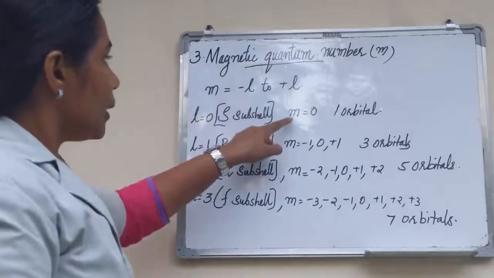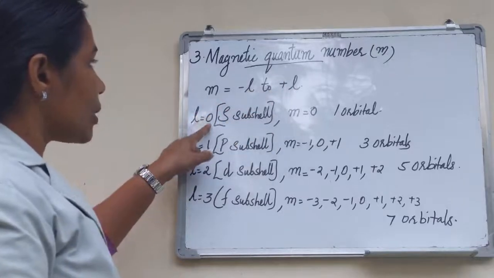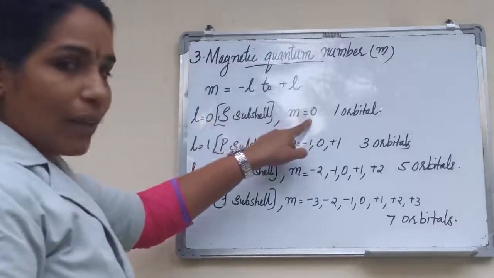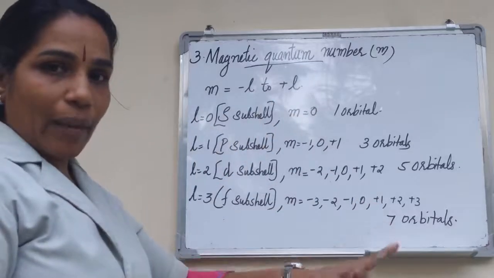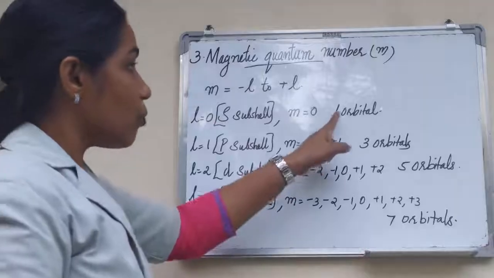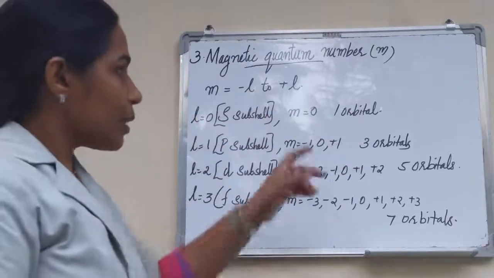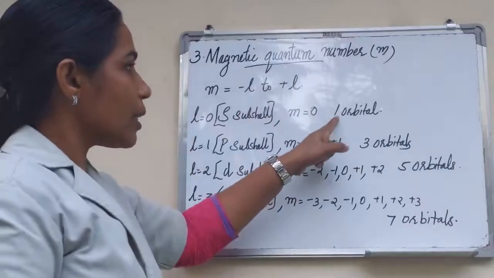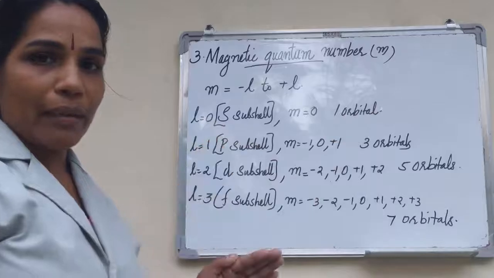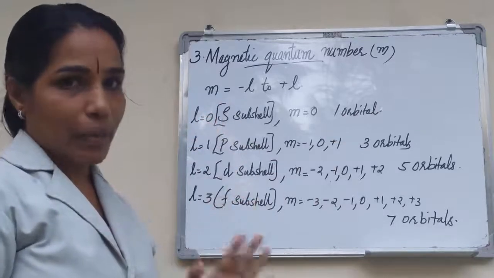Then what about m? m is equal to minus l to plus l. Here l is equal to 0, so there is only one value for m, that is 0. This means that there is only one orbital present in the s subshell. The number of values is 1, so the s subshell contains only one orbital.